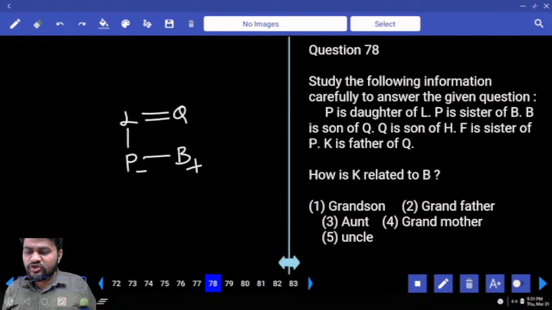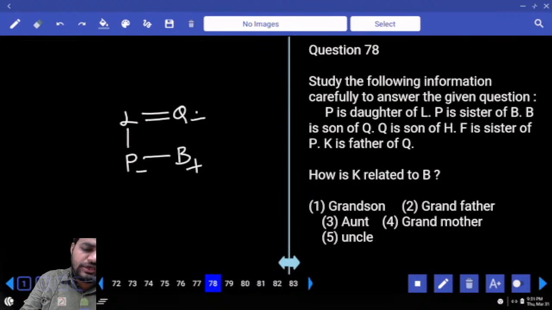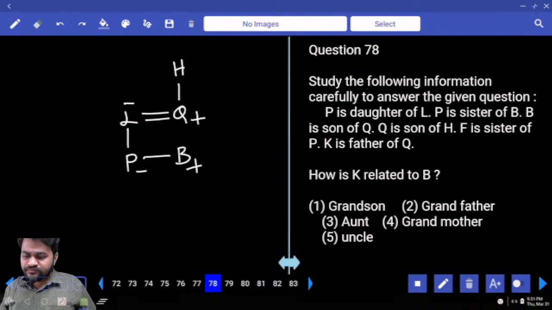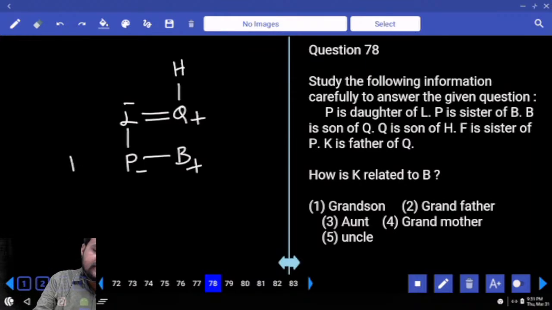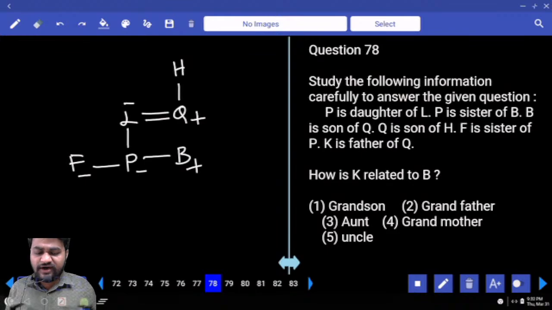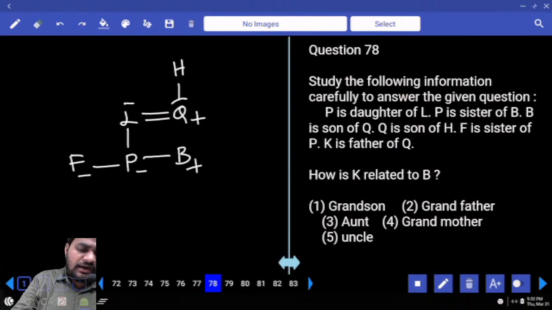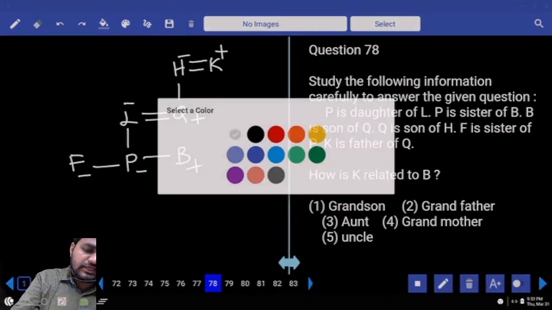Next, Q is son of H. As Q is son, Q is a male member, hence L will be a female. Next, F is sister of P. Next, K is father of Q. Already H is parent of Q. Now K is father of Q, nothing but K will be husband of H.